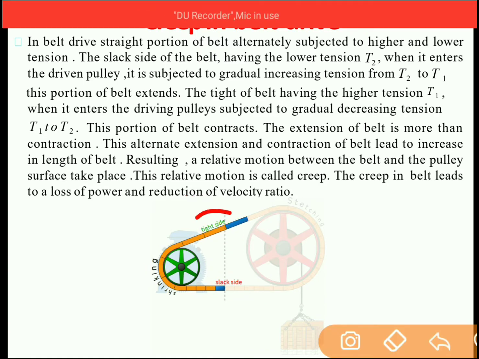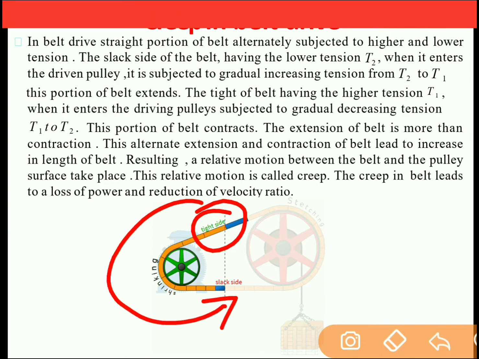So this blue element will travel and move to the bottom side because the belt is in continuous motion. When the tight side belt moves to the slack side, it will get compressed; from stretching it will shrink. So shrinking and stretching take place alternatively. Also when the belt moves from the slack side to the tight side, the shrunk belt will stretch.